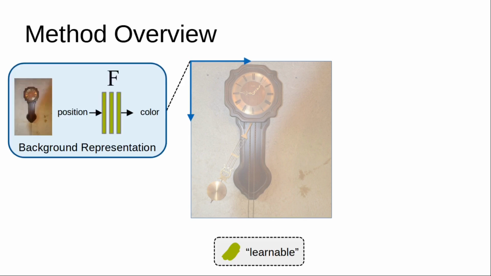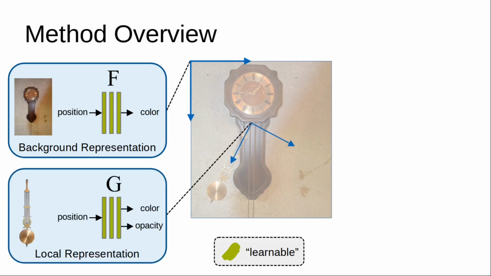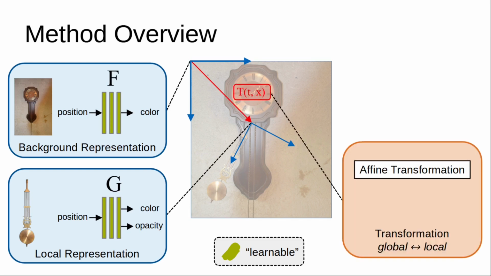First, we use a coordinate-based representation to model the background. A learnable MLP maps locations to colors. To model the dynamic object, we use another MLP that we place on top of the background. This representation yields opacity besides the color to allow for arbitrary object shapes. We use a time-dependent transformation to position the dynamic object in the scene.